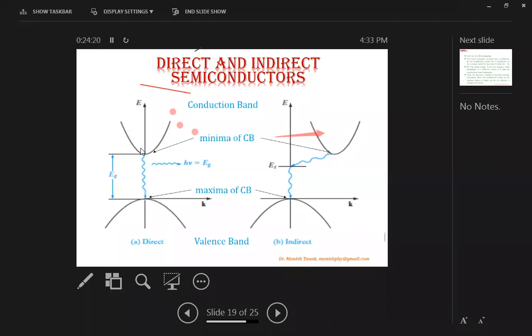So when an excited electron jumps back from the conduction band to the valence band, in the form of a photon, this curved arrow shows the photon emission, and the photon energy emitted is in the form of radiation having h nu value. This h nu value is equal to the band gap of the material.